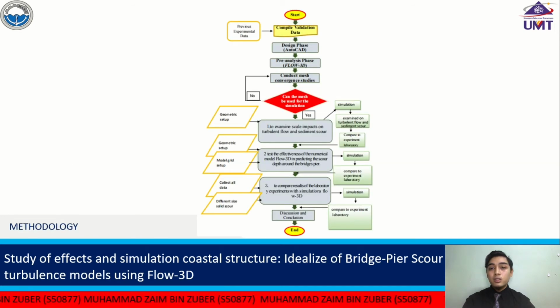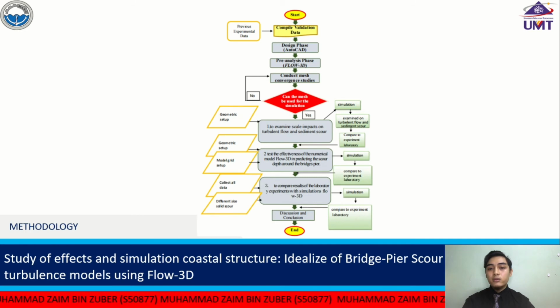For methodology, we start and then we compile validation data with previous experimental data, then we design the phase in AutoCAD, then the pre-analysis phase in Flow 3D, conduct mesh convergence studies, and if the mesh can be used for the simulation, we go to the first objective, which is to examine scale impact on turbulent flow and sediment scour. First, we set up the geometric setup and we run the simulation. We examine turbulent flow and sediment scour, and then we compare with the experimental laboratory.